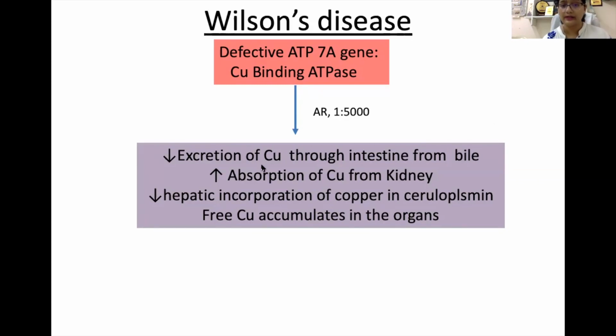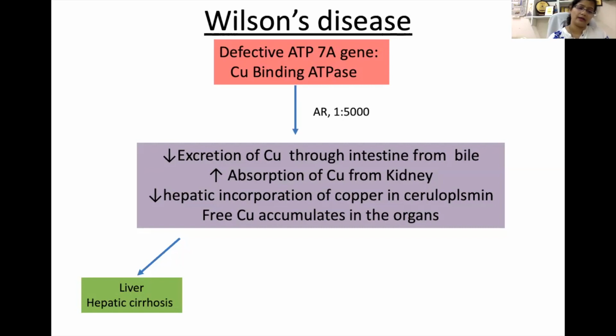Then there is increased absorption of copper in the kidney, and even the hepatic incorporation of copper into ceruloplasmin, meaning the synthesis of ceruloplasmin, is also reduced. So what happens? This free copper, which is not utilized or not excreted, is accumulated in the organs.